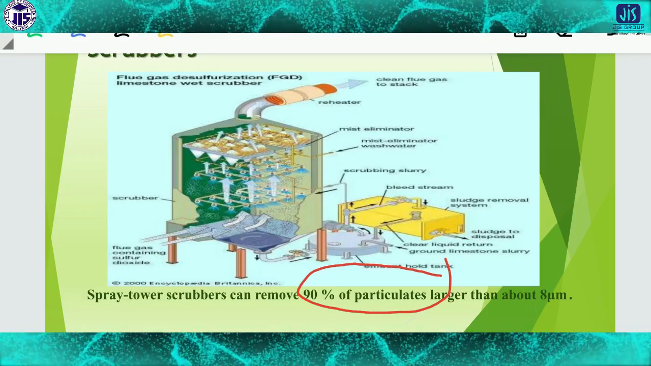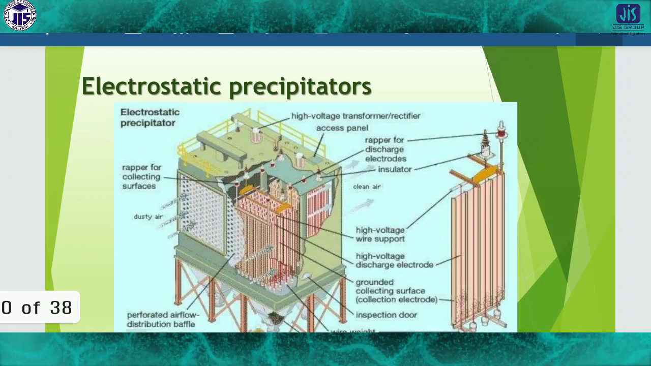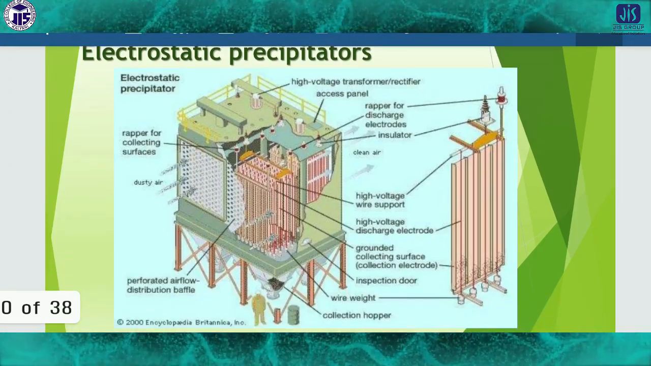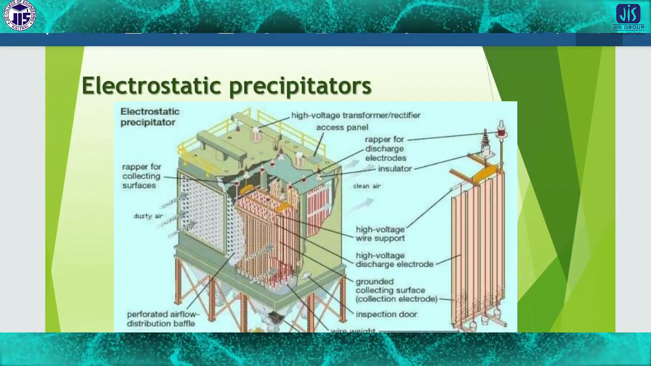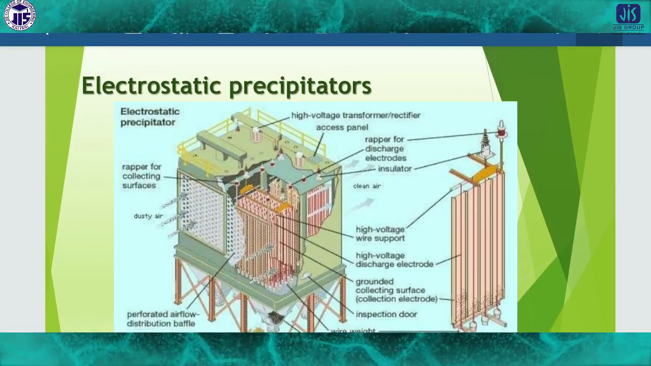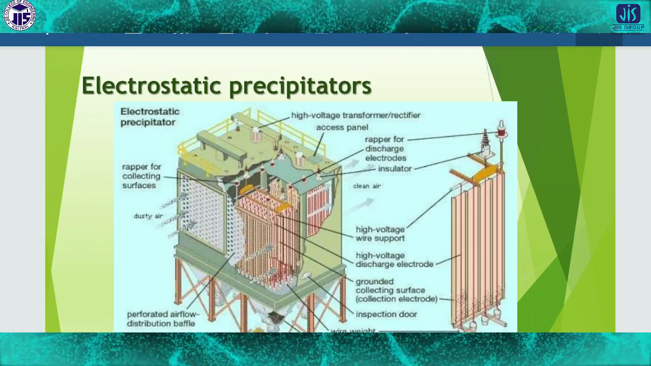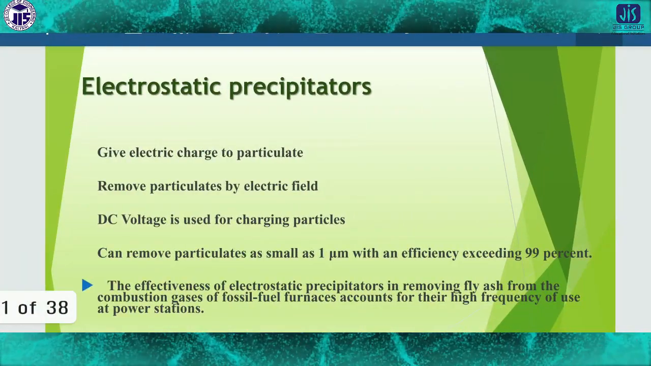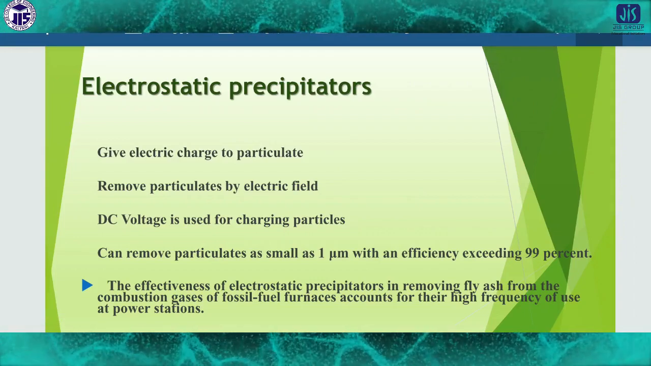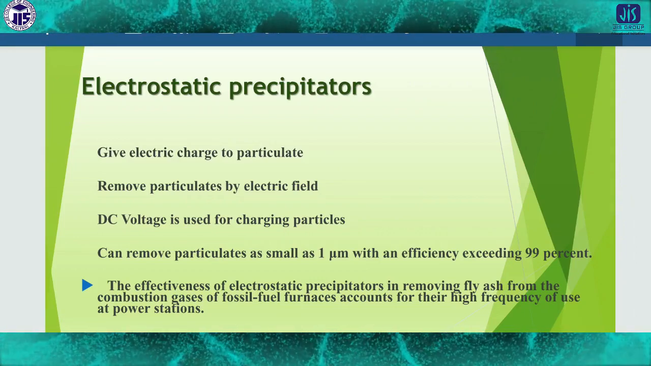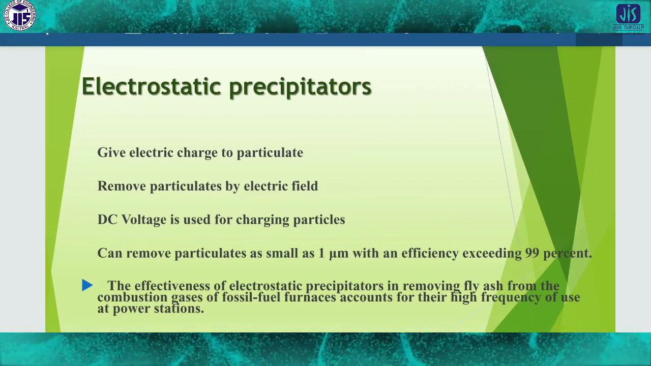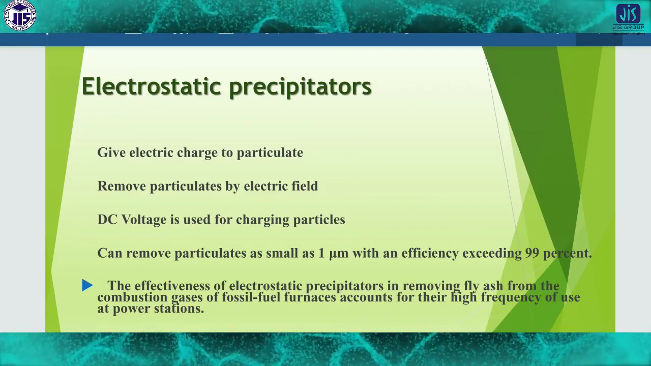Okay, this is a very good instrument. Then the electrostatic precipitator, this is another thing which may also be very useful, by which we can remove all the particles from the air. The electrostatic precipitator applies an electric charge to particulates and removes them by the electric field. DC voltage is used for charging the particles, and it can remove particles as small as 1 micrometer.